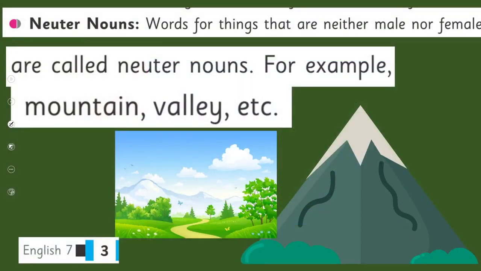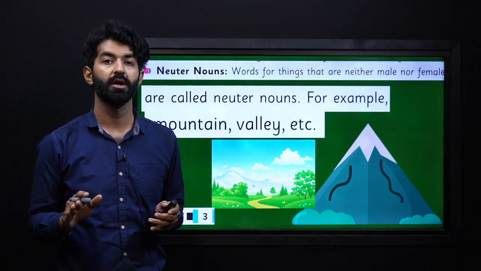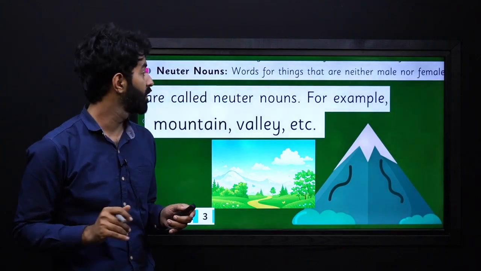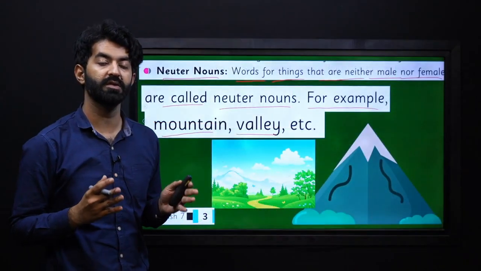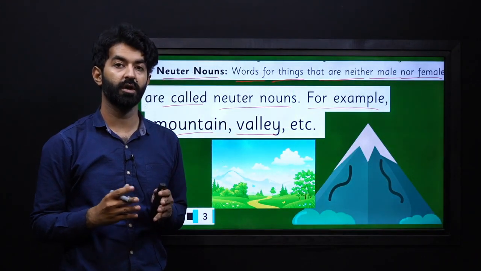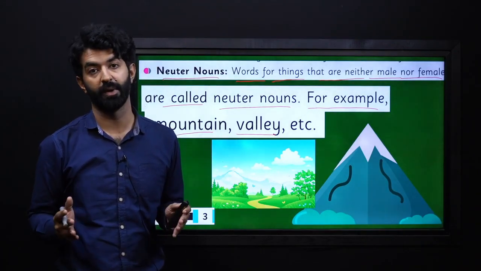Now we have some nouns that do not fall in any kind of gender category, hence we call them neutral nouns or gender neuters. Neuter nouns are words for things that are neither male nor female. They are called neuter nouns. For example, mountain, valley. We cannot associate any gender with these kinds of nouns, so we do not refer to them as masculine or feminine.